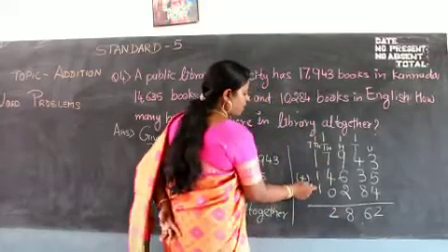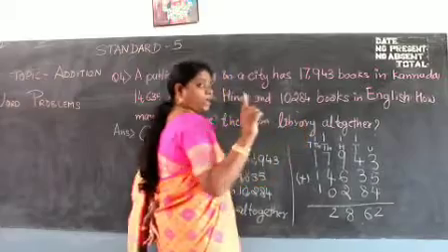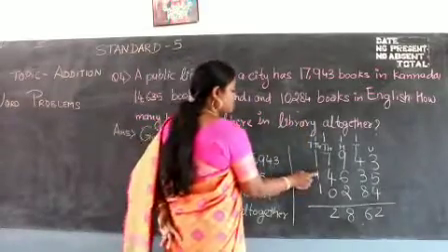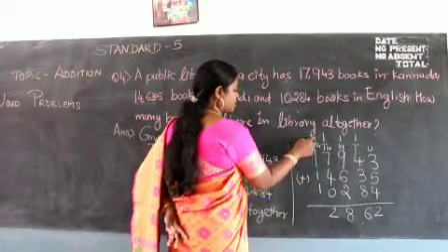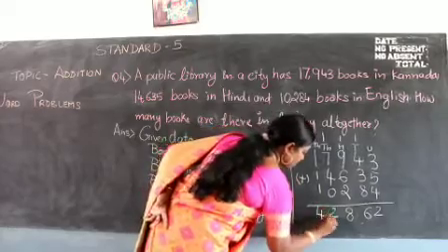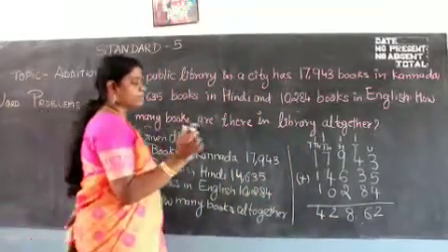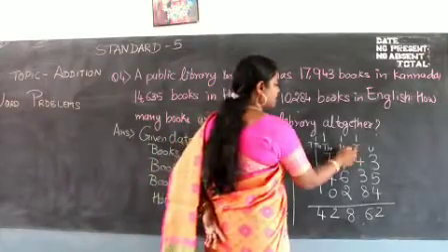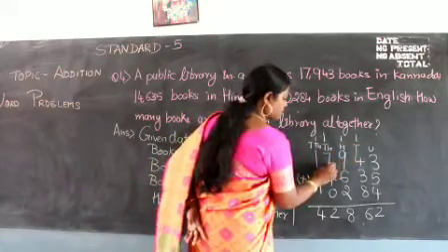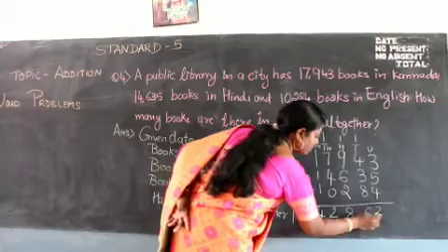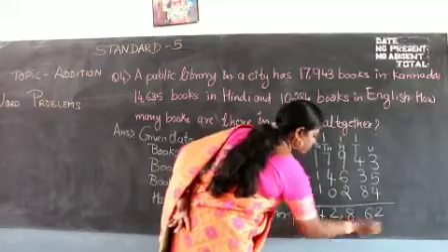Now you have 1, 2, 3, 4, 1s to add. So 1 plus 1, 2, 2 plus 1, 3, 3 plus 1, 4. So where is the comma? How do you put the comma? After the first period. Which is your first period? Your units, tens, 100. After that the comma comes. Okay. So in the answer, after the units, tens and 100, your comma will come.